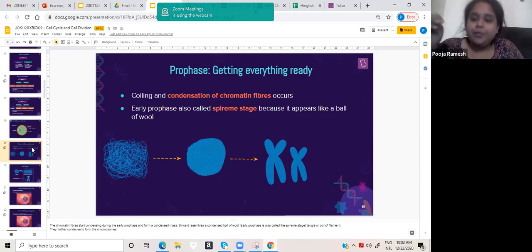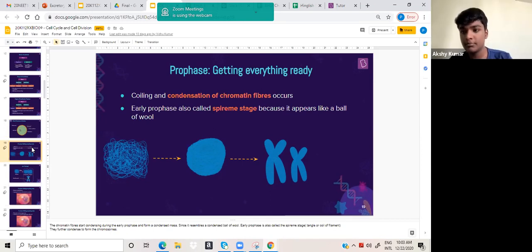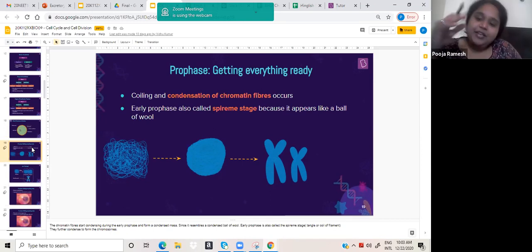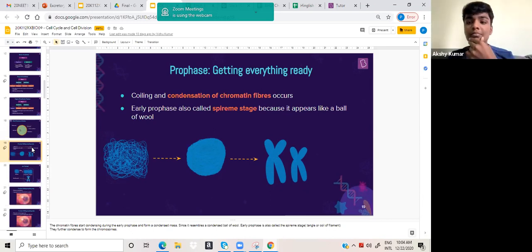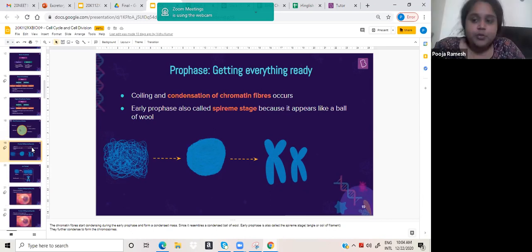Early prophase means the beginning stages, and late prophase means towards the end, when the next stage is going to happen. The entire condensation process will end by the time metaphase starts. That means towards late prophase, the chromosomes would be formed.